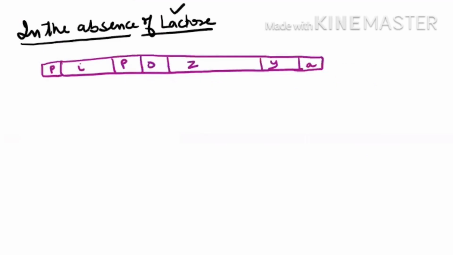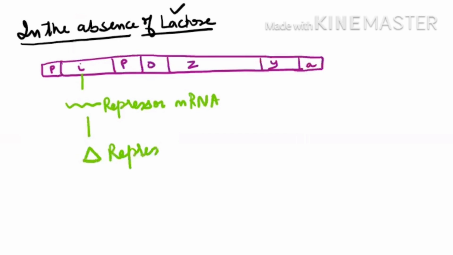In the absence of lactose, the regulatory gene will make its messenger RNA, which we call the repressor messenger RNA. And this repressor messenger RNA will then make the repressor protein, this inhibitory protein. Let us assume this is the shape of the repressor protein. This repressor protein will go and bind to the operator site. Is it clear?